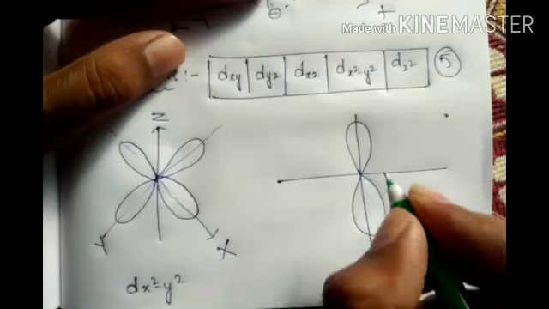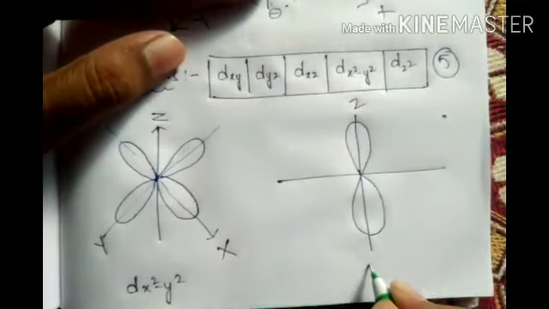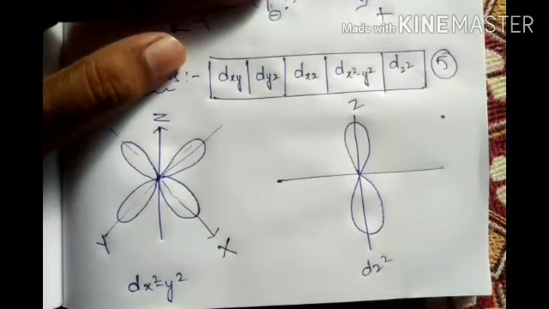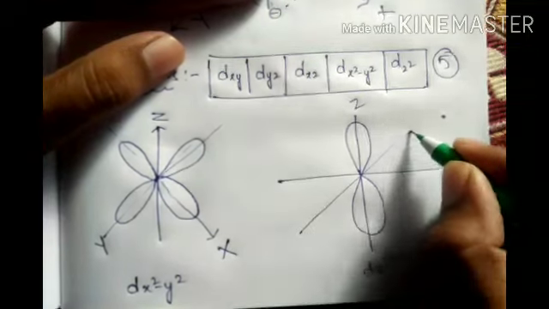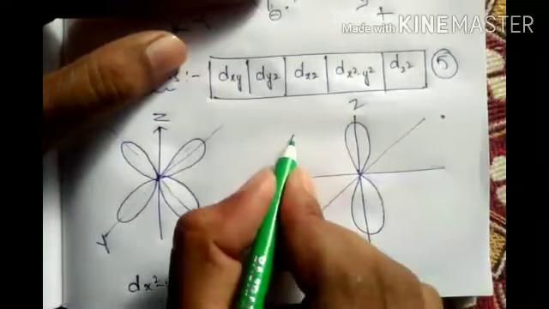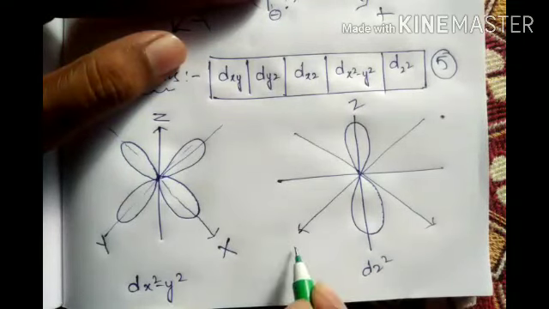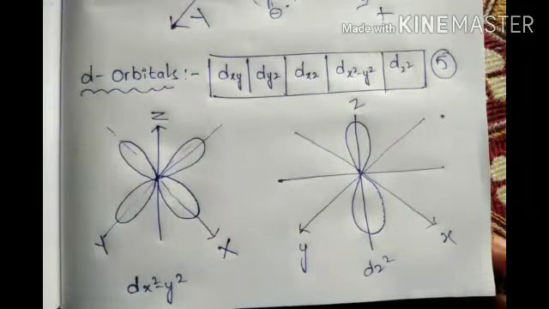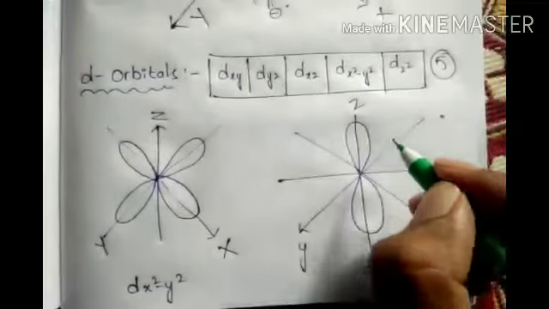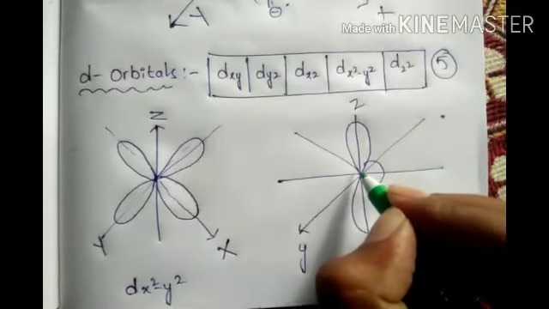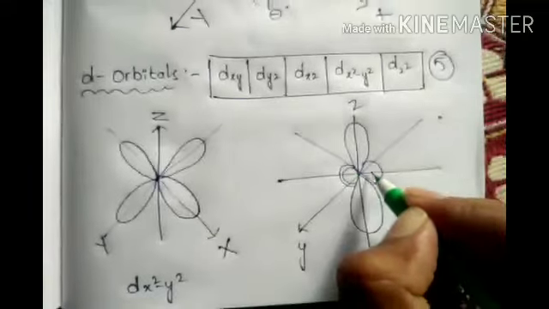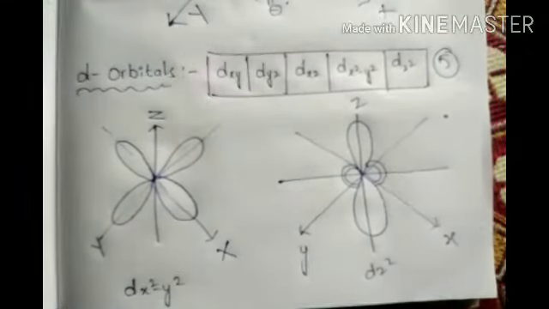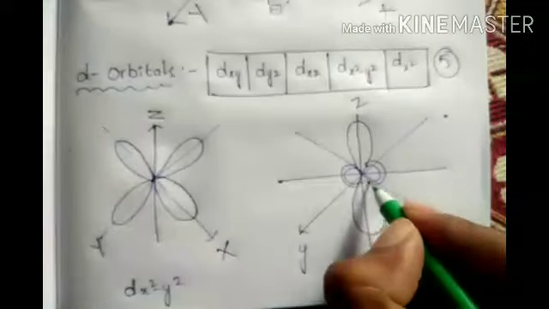What is it? This is dz square. The axes are there, but no loops on them. Right? For dz square, what will come? One ring will come in the middle. Okay? This is that ring.